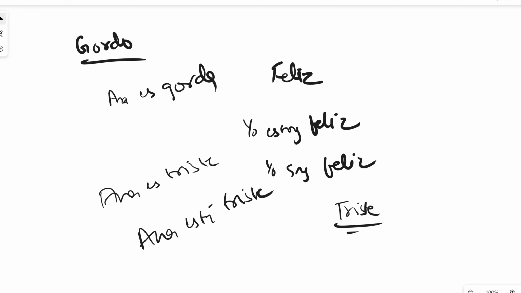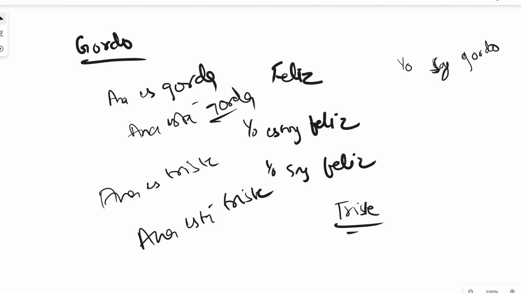If I say Anna is looking fat, now let's say I look at Anna. Anna is a thin girl, but Anna has put on a jacket which makes her look fat. So if I say you're looking fat in that jacket, then I'll say Anna está gorda, right? If I say I am fat, like I'm a fat person, I'm really fat, then I will say yo soy gordo.